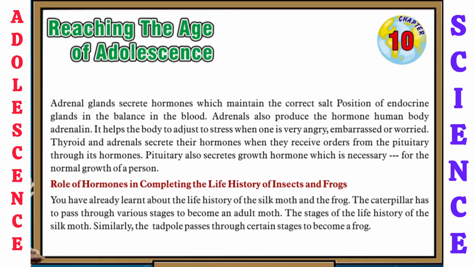So now let's see the next topic, that is the role of hormones in completing the life history of insects and frog. We have already learned about the life history of the silk moth and the frog. The caterpillar has to pass through various steps to become an adult moth. These are the stages of the life history of the silk moth. Similarly, the tadpole passes through certain stages to become a frog.